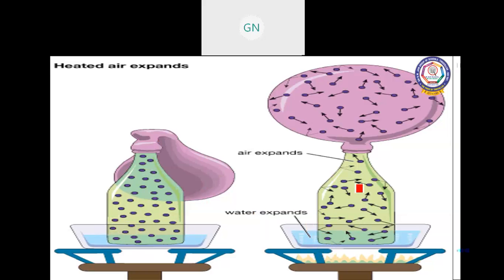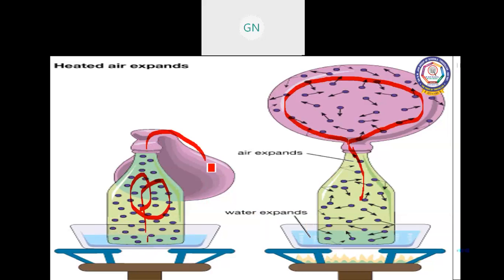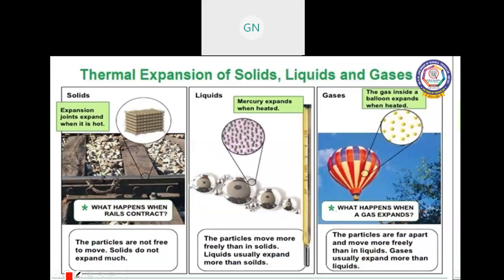Water expands, and the molecules move very fast, so the air filling the balloon will expand. When it is in the cold water, the particles come closer and we cannot see the balloon expand. So when it is hot, the air will expand. When it is cool, it will contract.